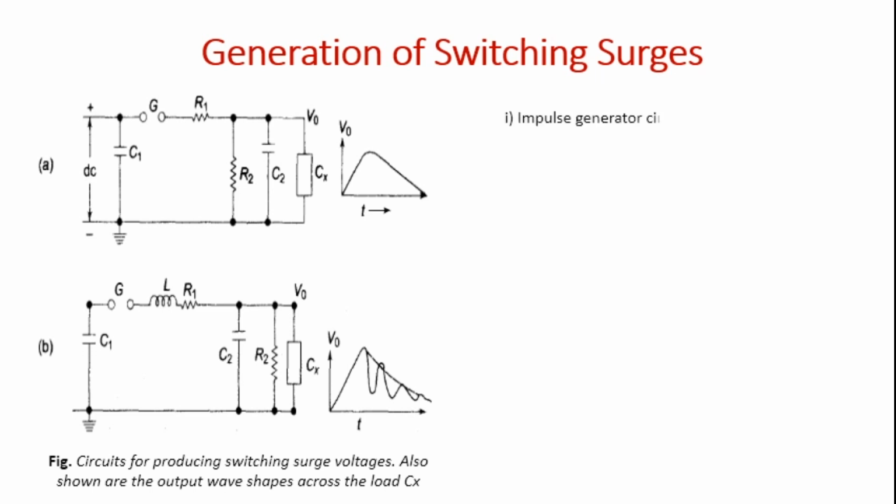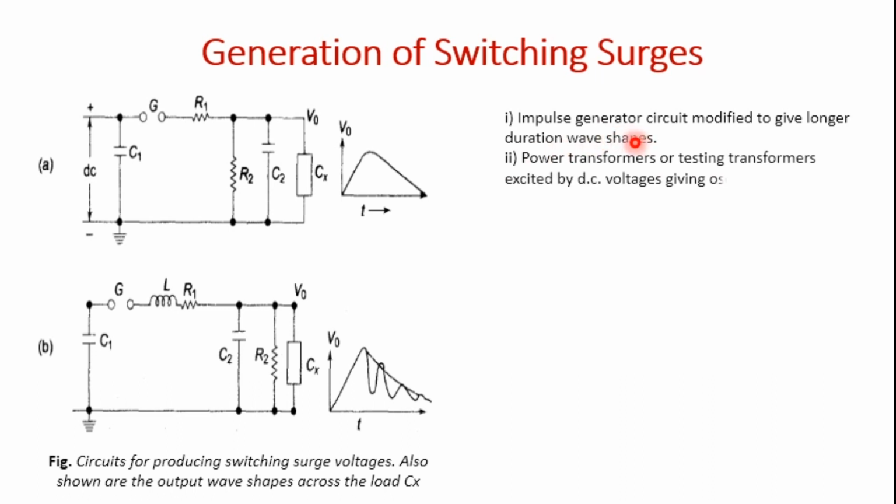Several circuits are used for the generation of switching surges. We have two circuits. The first is an impulse generator circuit with some modification to give longer duration wave shapes. Then we have a testing transformer excited by DC voltage, which gives rise to an oscillatory wave, and this includes Tesla coils. The first one we discuss now, and the second one we will discuss in the next slide.